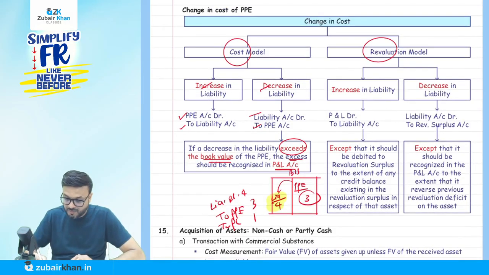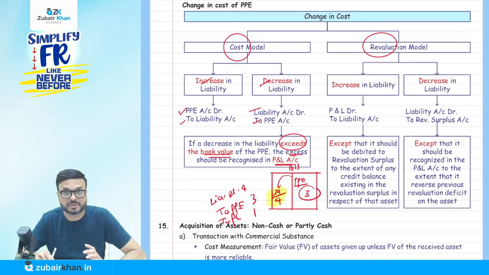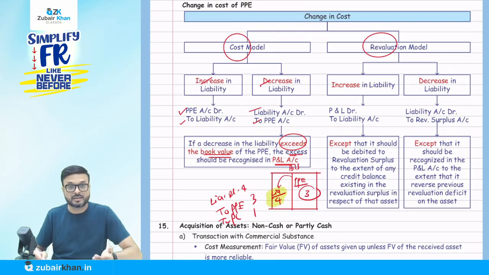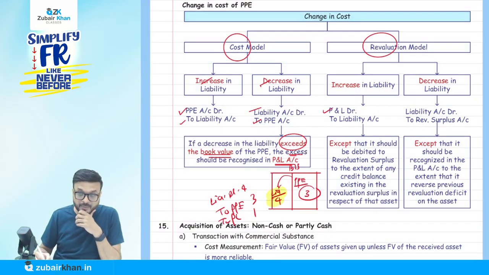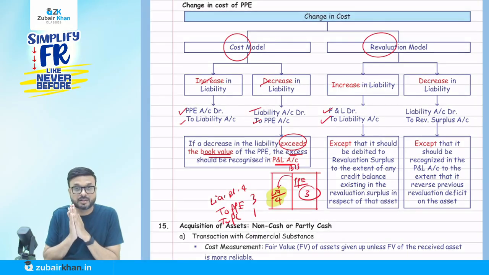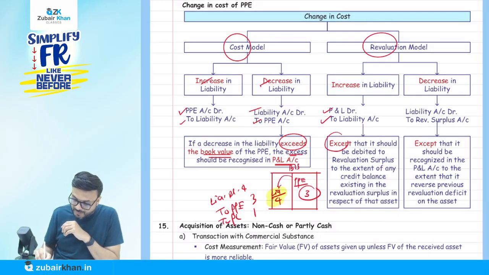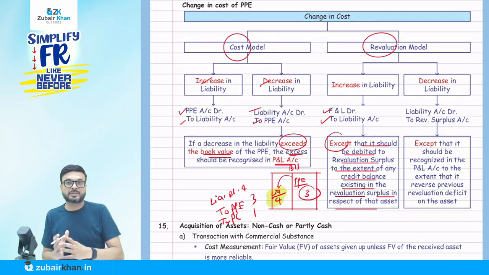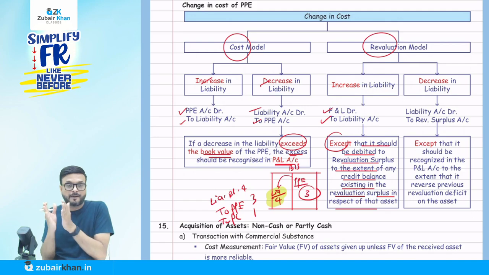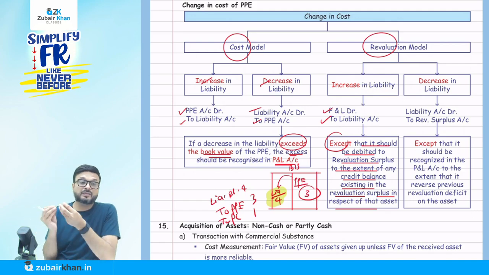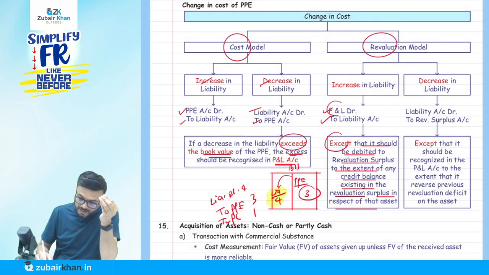Now, if we are following the revaluation model, then we have to do the adjustment in revaluation surplus. They say an increase in liability should be credited. So the P&L account will be debited and the liability will be credited. Okay, but remember, what is the exception? It should be debited to revaluation surplus to the extent of any credit balance existing in revaluation surplus in respect of that asset. It means if there is an increase in liability, the general entry is P&L debited and liability credited. But if there is a balance in the revaluation surplus of that particular asset, then instead of debiting the P&L account, we will debit the revaluation surplus.